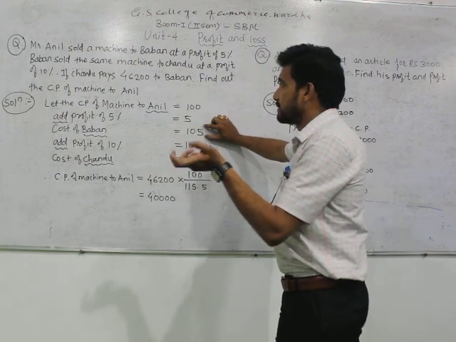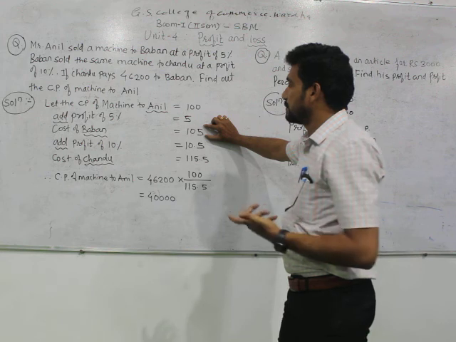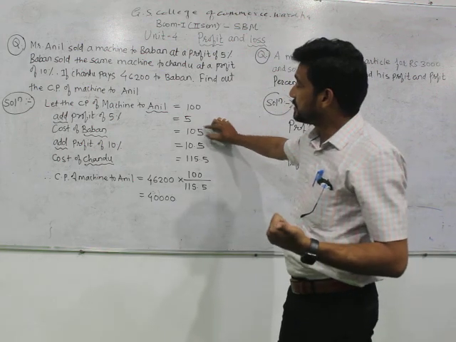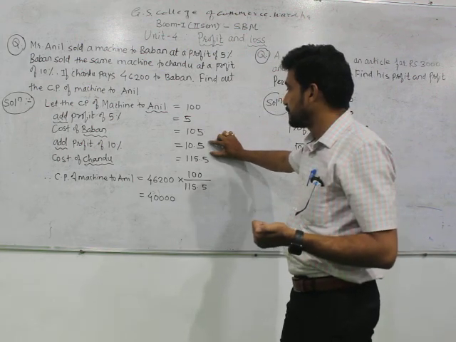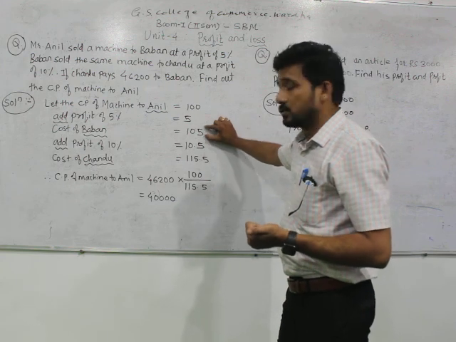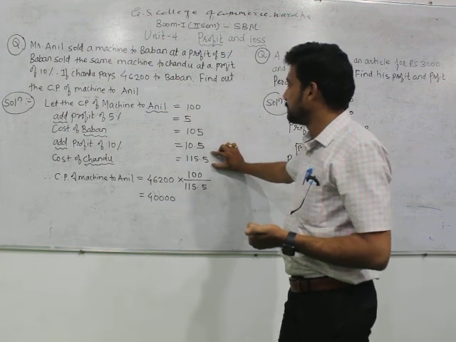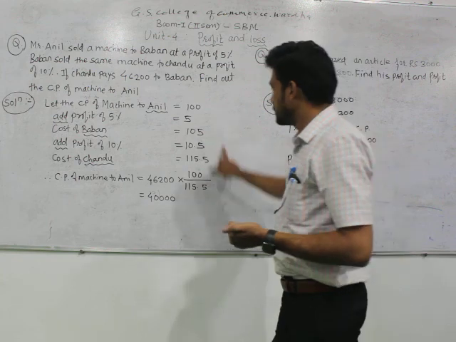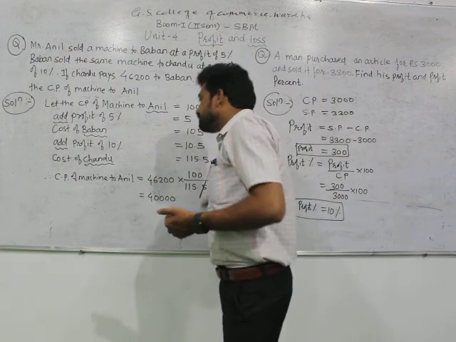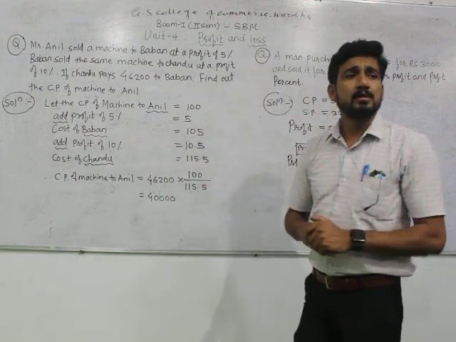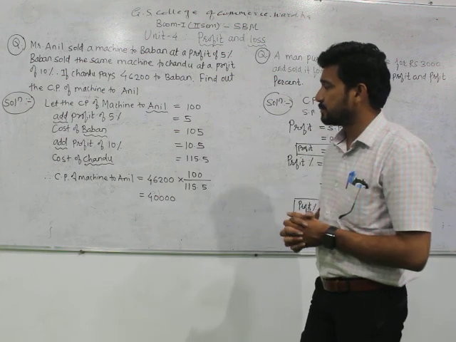Now after Anil there will be Mr. Bhavan, so for Mr. Bhavan it will be 105. Again he is selling the thing at a 10% profit, so 10.5 will get added to 105. Now the cost for Chandu will be 115.5. So this is a relationship on the basis of rupees 100. But what we have to find out? We have to find out the cost price of the machine to Anil.